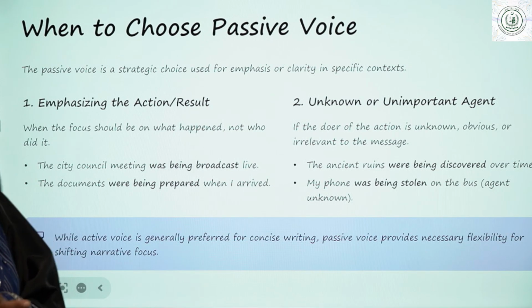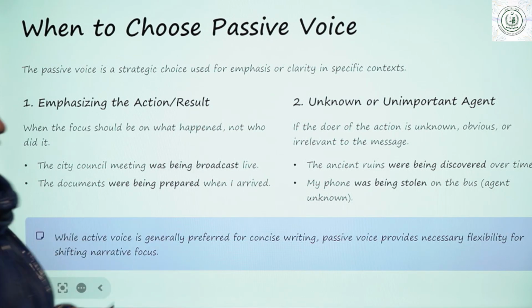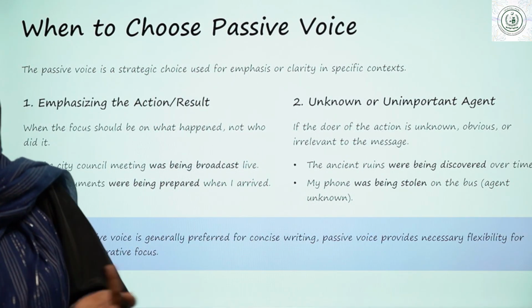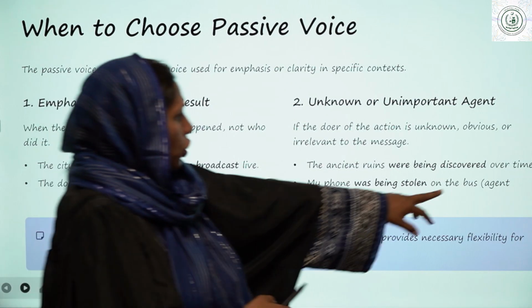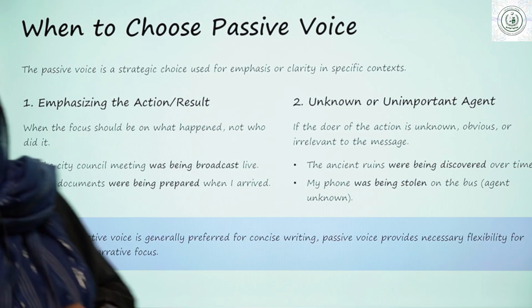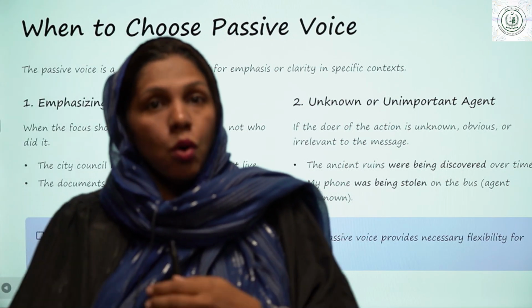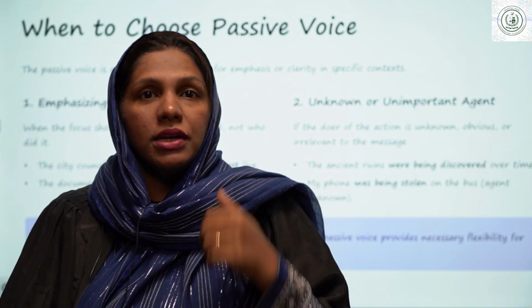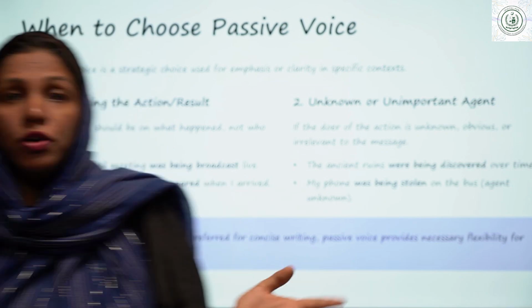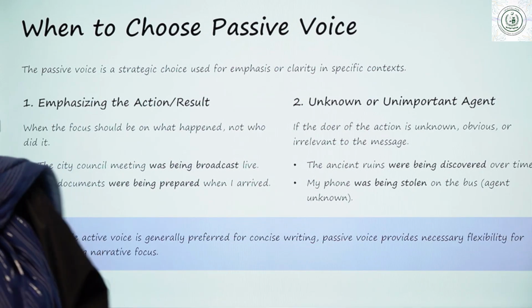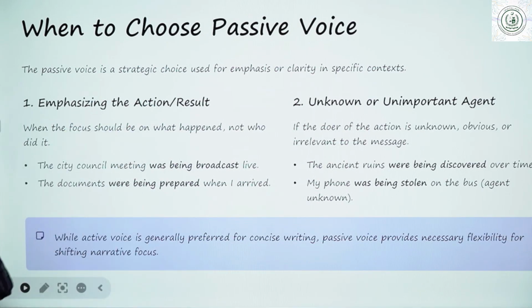In some sentences, the doer was actually unknown. My phone was being stolen on the bus. I don't know who took my phone. So here the agent was unknown. So in passive voice, why are we choosing the passive voice? Because here the focus was not the subject. The focus was on the object, on the receiver, not the doer. Maybe we don't know about the doer. Who has done that act? Our focus is: what happened?